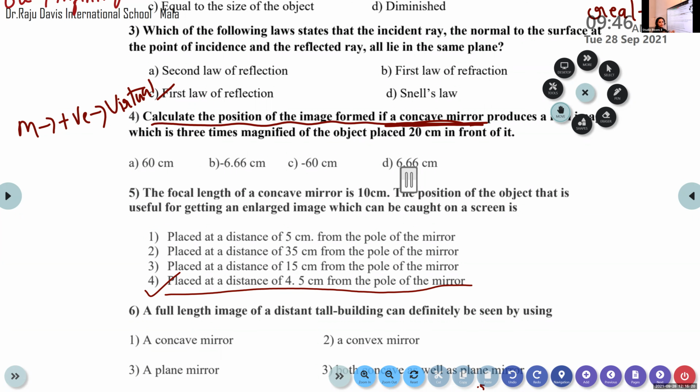Okay, we can compare with other reference textbooks, not the NCERT textbook. So, yes, the reflected ray and the normal at the point of incidence. What is the first law? The incident ray, the reflected ray, and the normal ray at the point of incidence all lie in the same plane. From where did you read that law, Ashik?